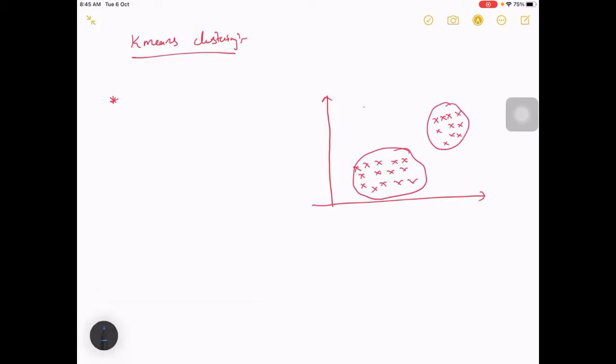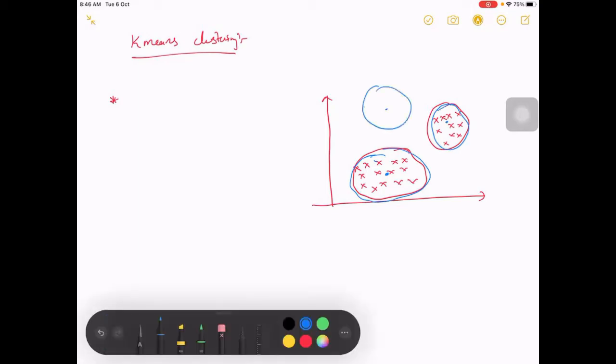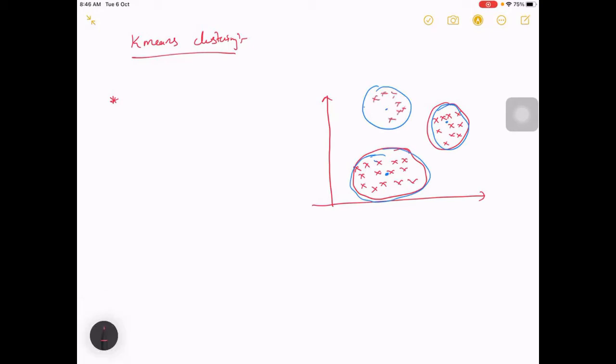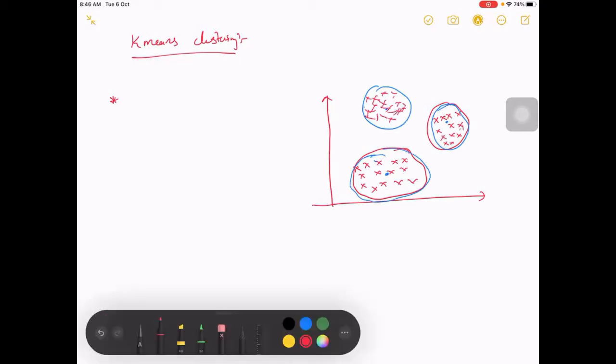Ideally, we need to find the cluster center here, and see that the points near this center are in one group and the points near this center are in another group. If there is a third one, it will be one more here. This is what we need to find: these clusters.